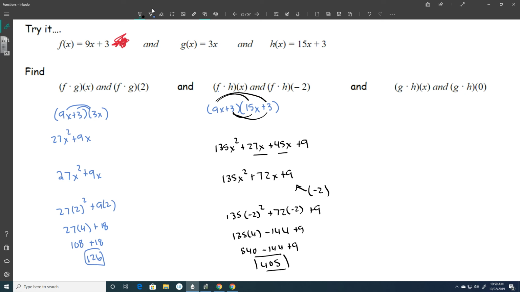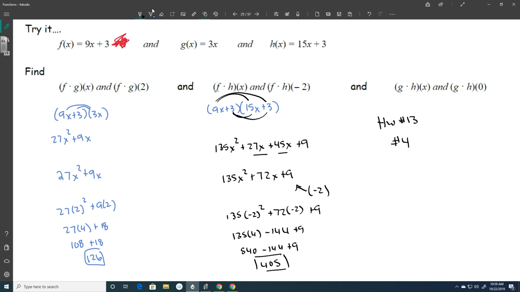Okay, g times h of x. So I've got to take my g, multiply it by my h, and then plug in 0. I'm going to let you try that one on your own. And then I want you to do on homework 13, you need to do number 4.